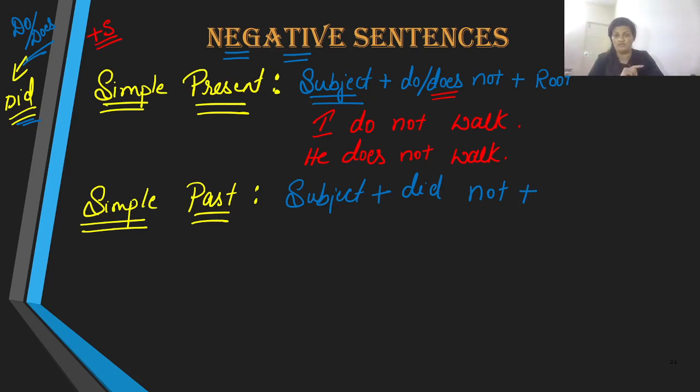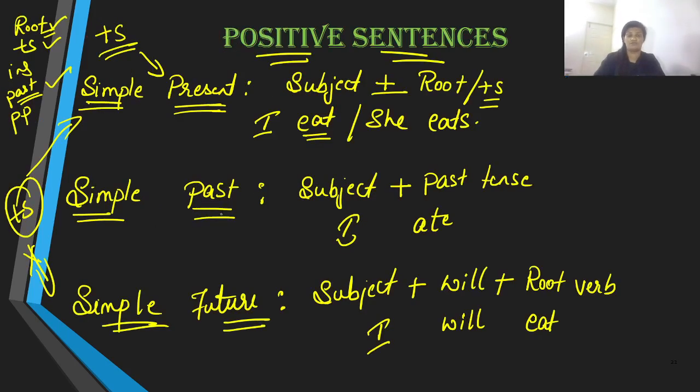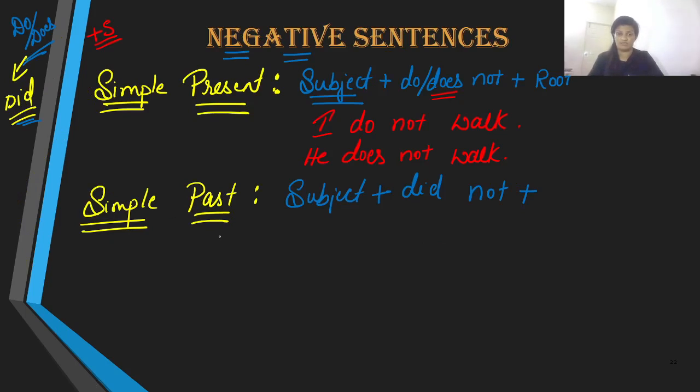Now, the question is, are you going to bring in the past tense? What was the sentence structure that we discussed for simple past? The sentence structure is subject and past tense, right? The example is I ate. Now, supposing we take the same example, I ate, which is the main verb.